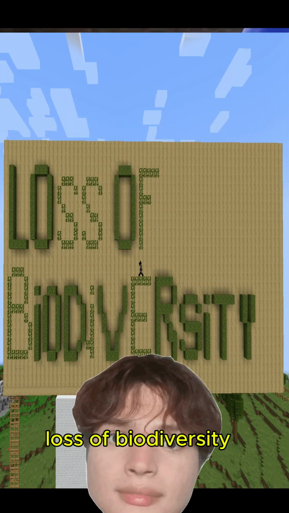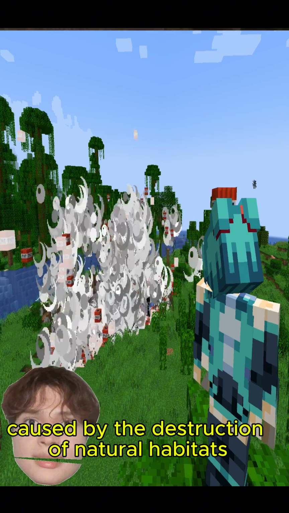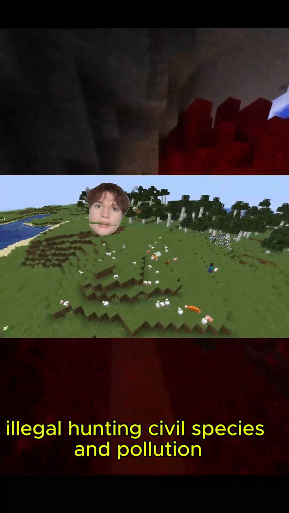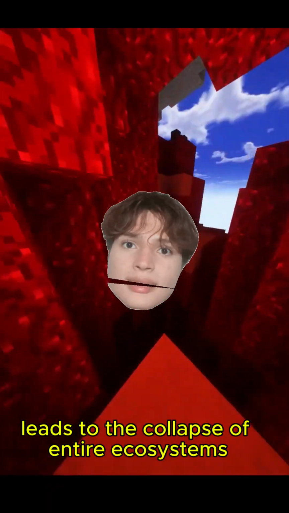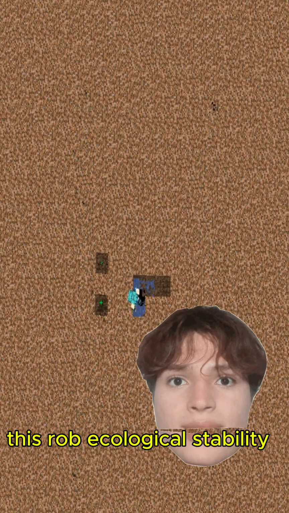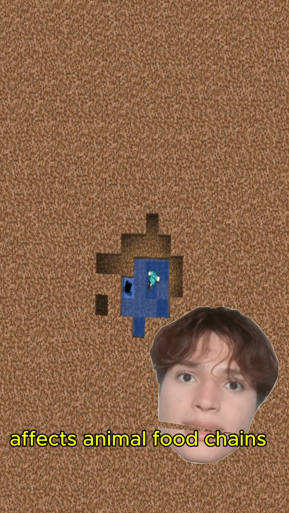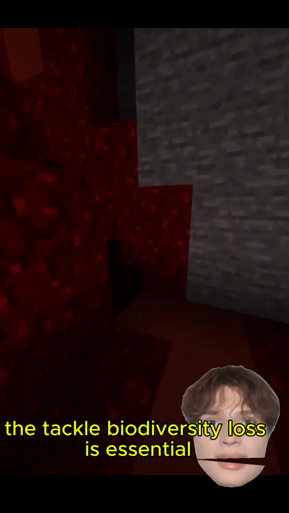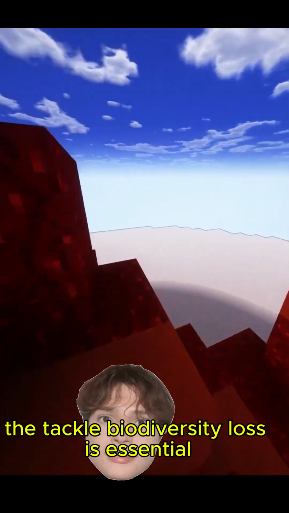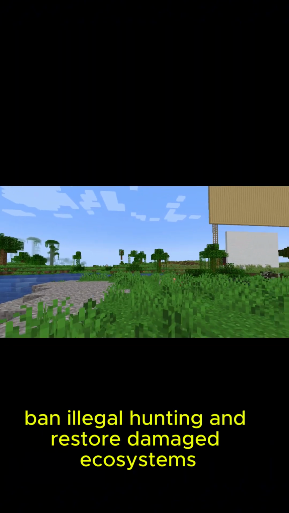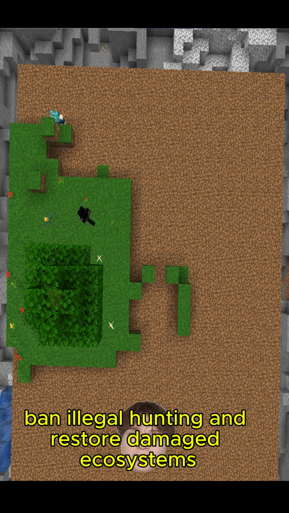Loss of biodiversity is caused by the destruction of natural habitats, illegal hunting, invasive species, and pollution. These problems lead to the collapse of entire ecosystems, disrupt ecological stability, affect animal food chains, and greatly reduce natural resources. To tackle biodiversity loss, it is essential to create protected areas, ban illegal hunting, and restore damaged ecosystems.